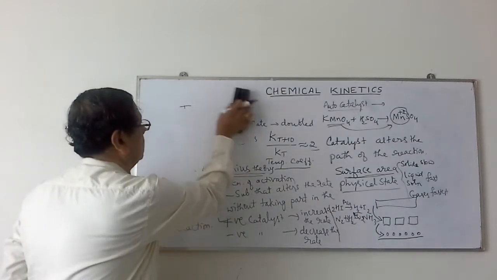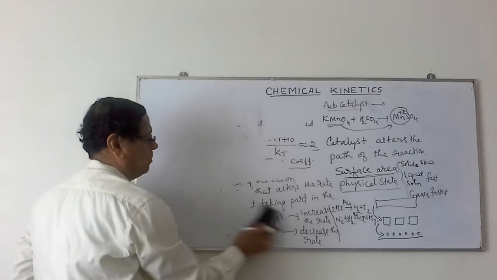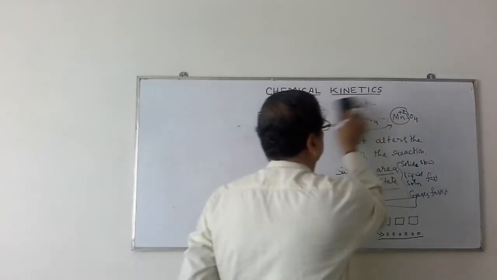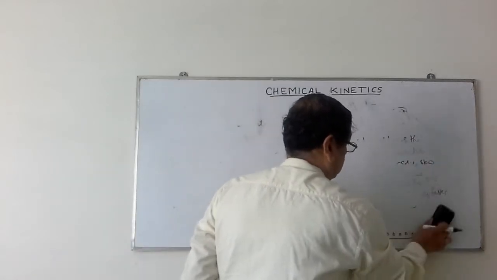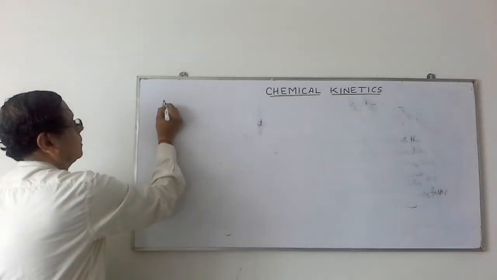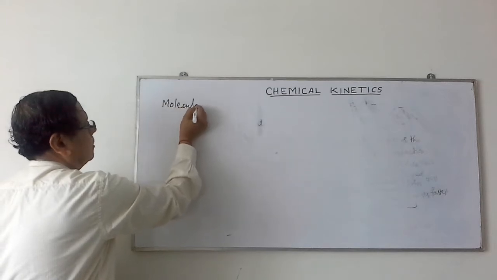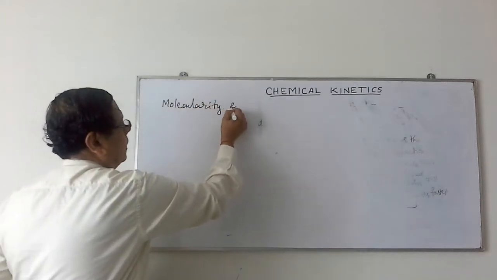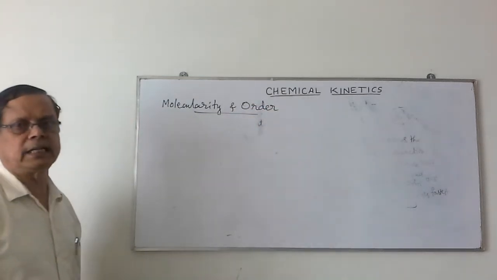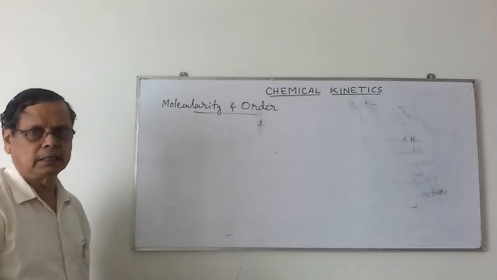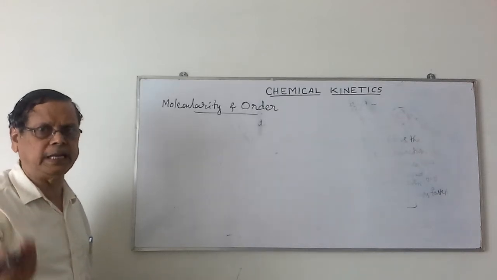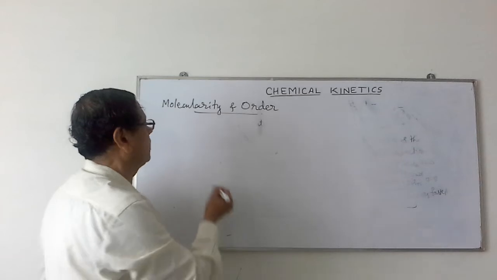Coming to the next part, we have this term molecularity and order of the reaction. When you consider any reaction and balance it, the number of molecules taking part in a balanced chemical equation of the reaction is called the molecularity of the reaction.